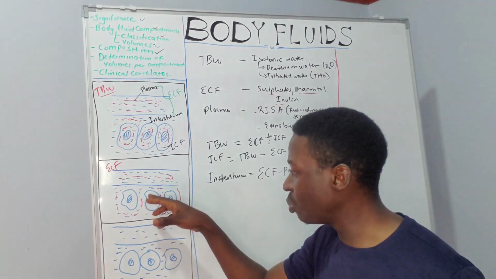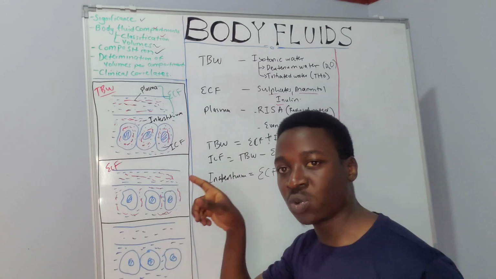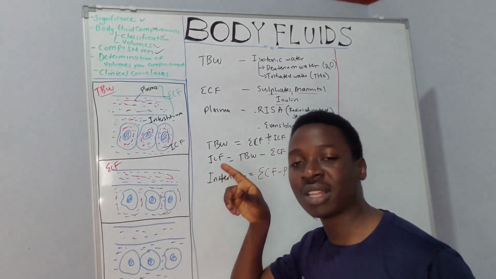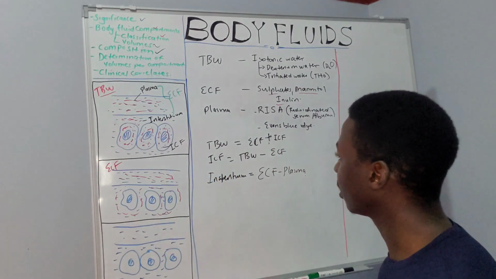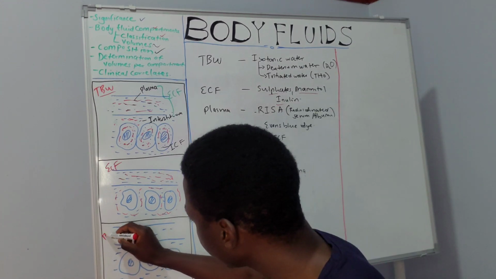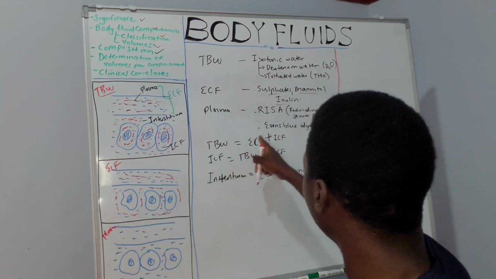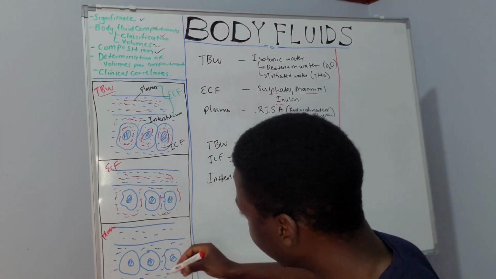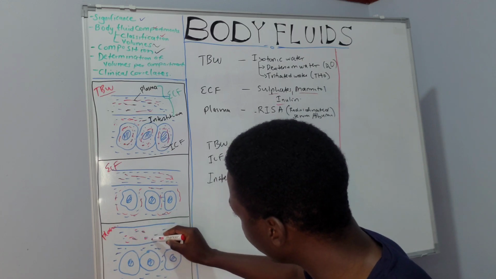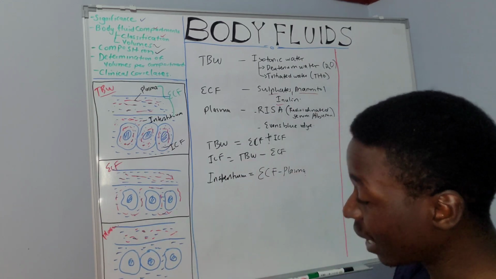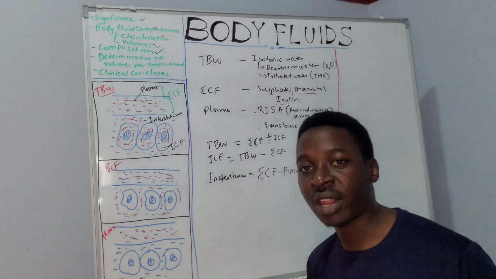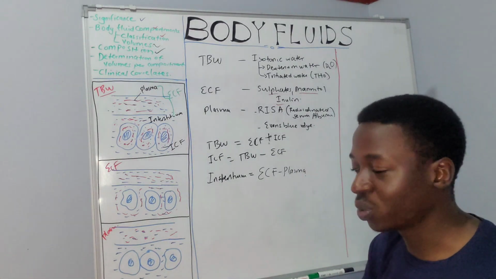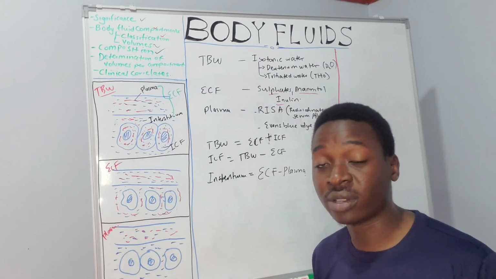It should not diffuse into the cells, so it should not enter the intracellular fluid compartment. And then for the plasma, the markers we are using, maybe Evans blue dye or RISA, should distribute and stay within the plasma and should not distribute within the other compartments.